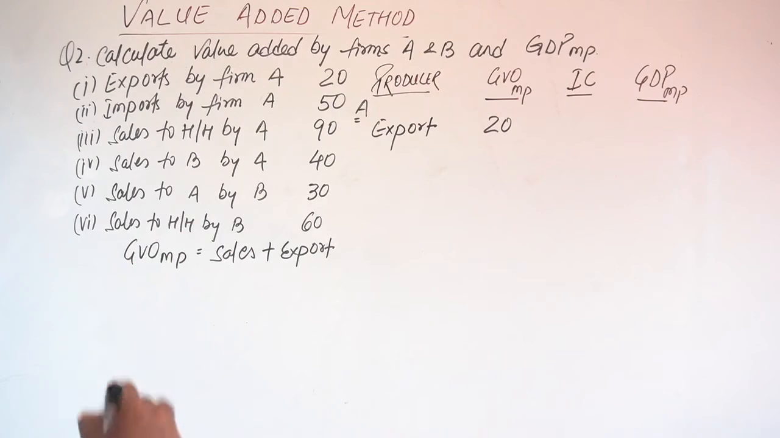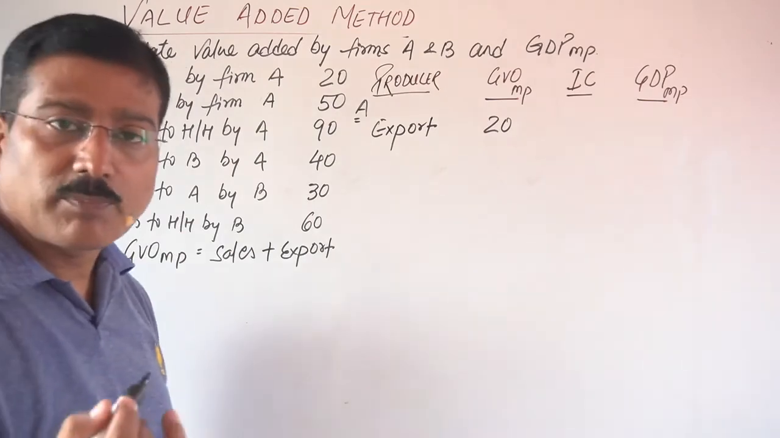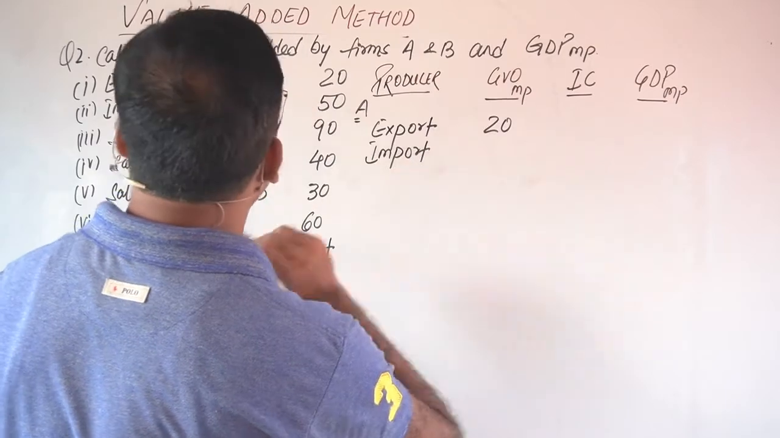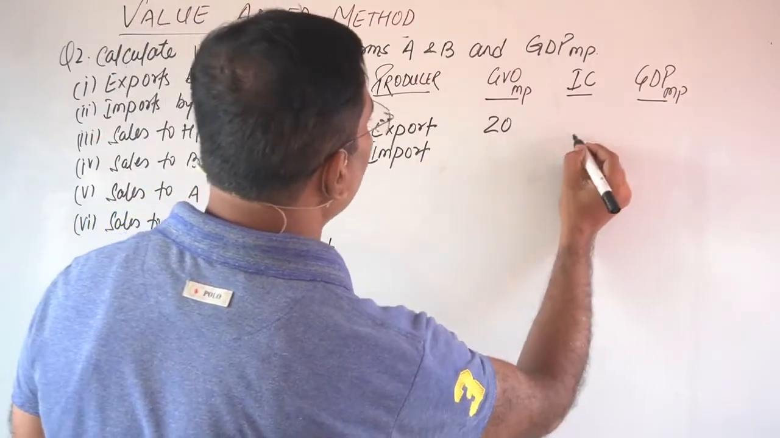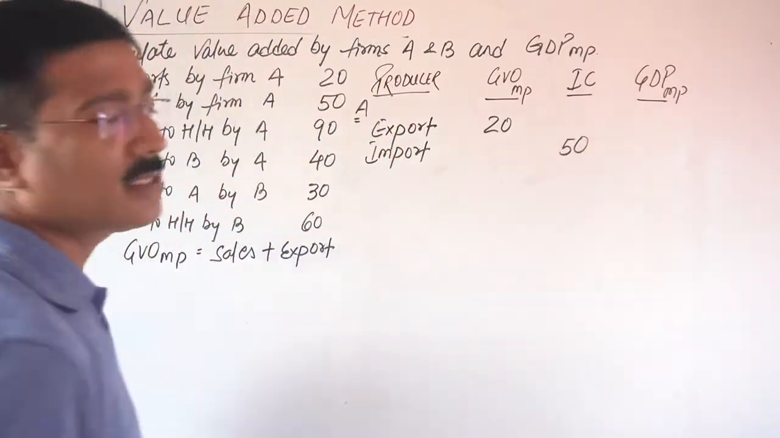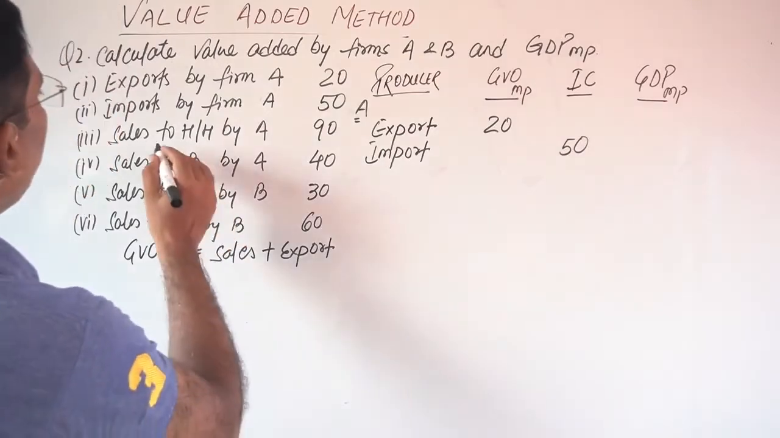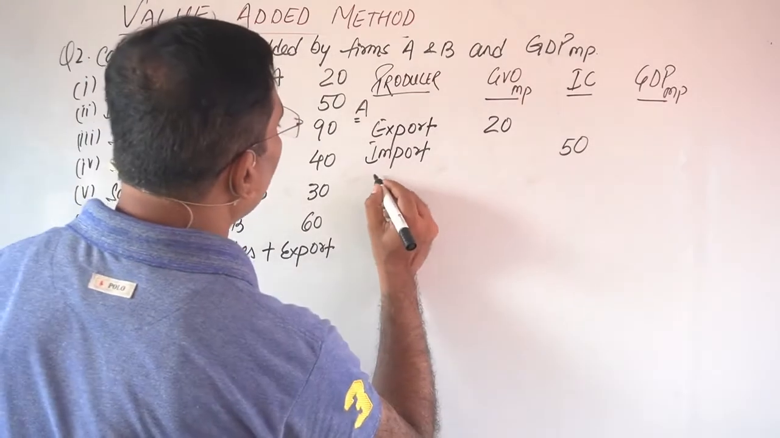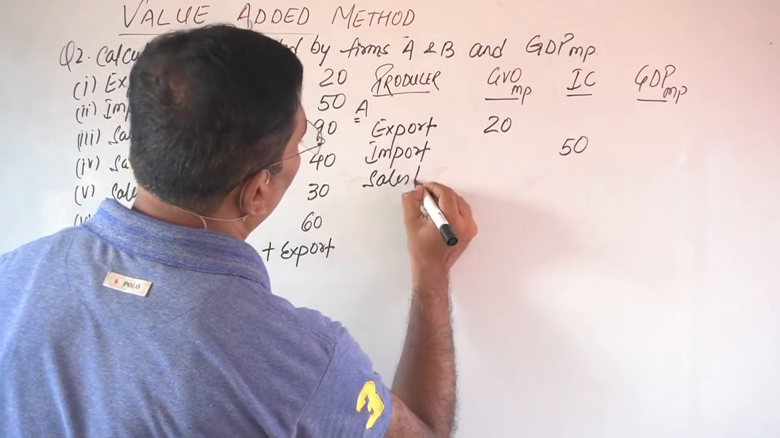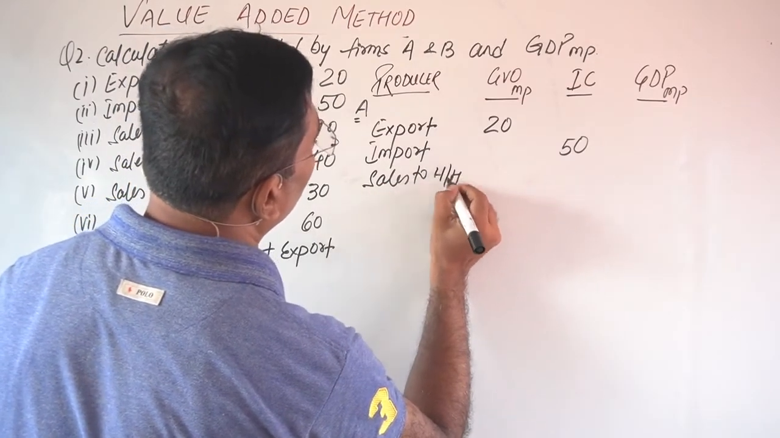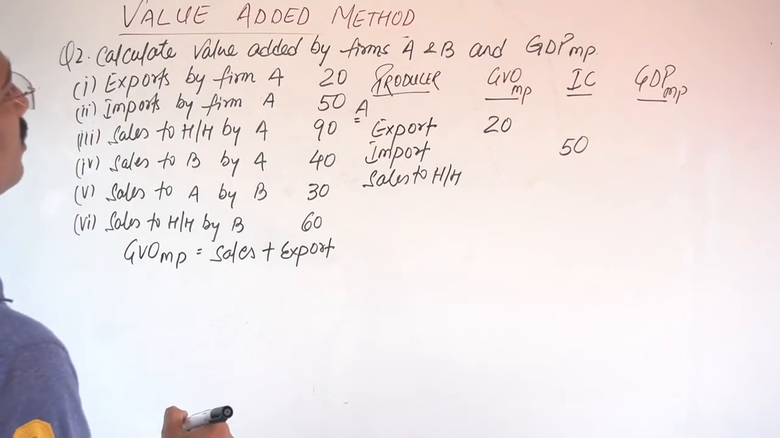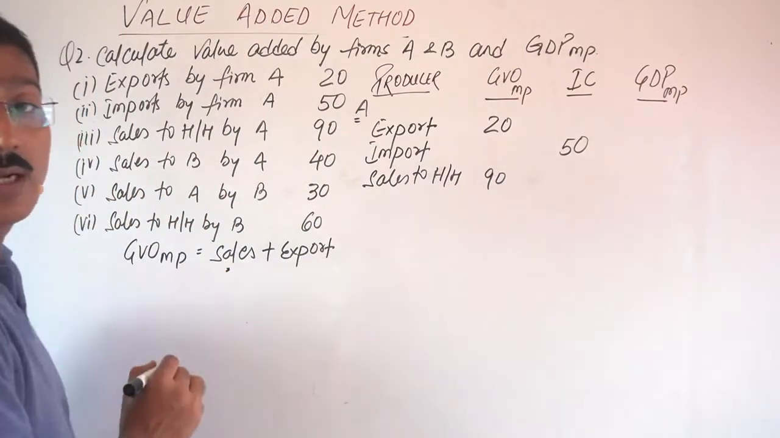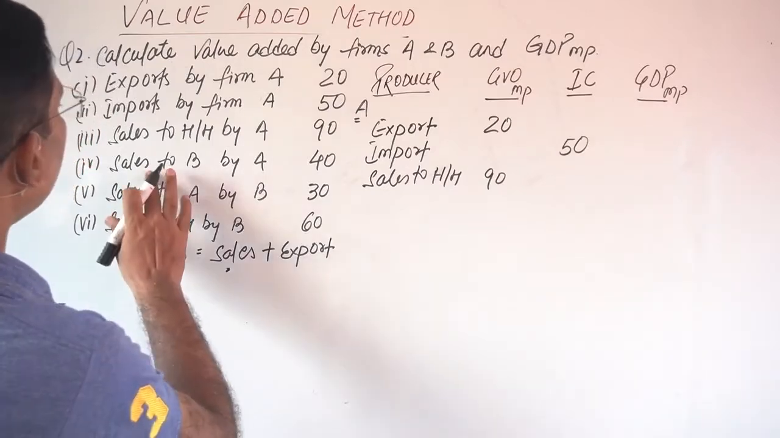Next, import by firm A. Import means that we are purchasing something. So here import is 50. That will be your intermediate consumption. Then sales to household by A. Assume that I am A, then I am selling to households. How much? This is 90. Look here, sales is in the category of GVO-MP.